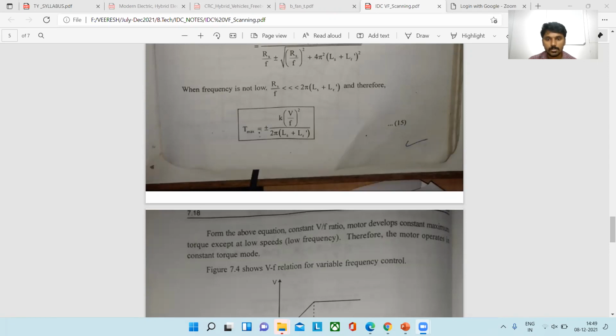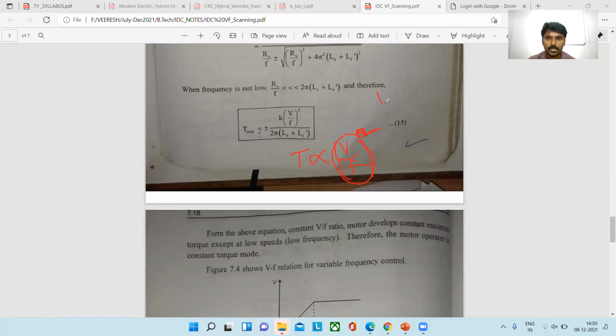It is directly proportional to V by F, or the square of V by F. This is the same value. V by F is the one value. Don't take them separately, V is different, F is different.